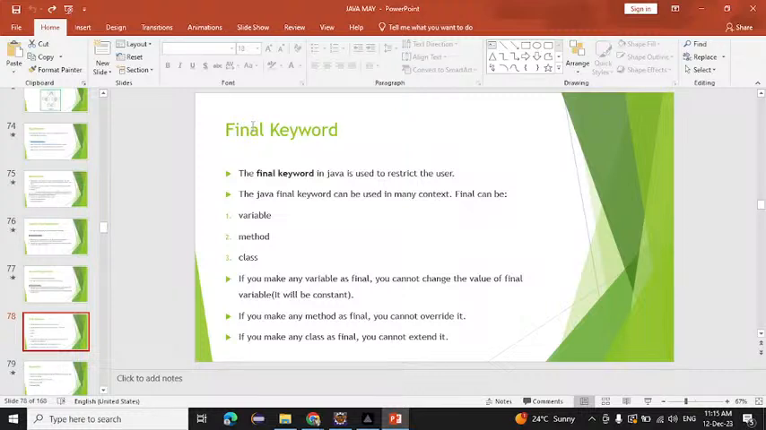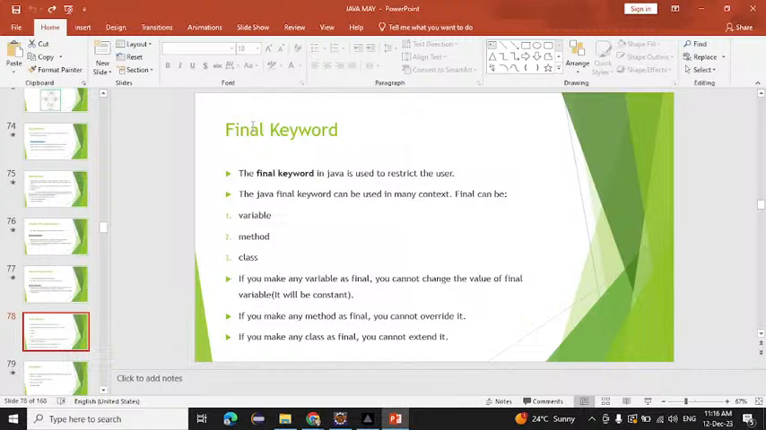We can use it with the variable, with the method, and with the class also. If we use it with a variable, we cannot change the value of the variable. It will be constant. We can use it for the value of pi, or the radius of the earth. If we use the final keyword with a method, we cannot override that method.